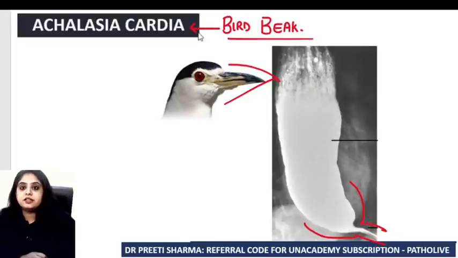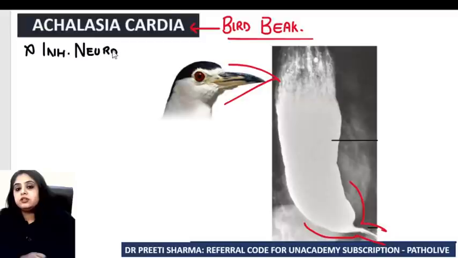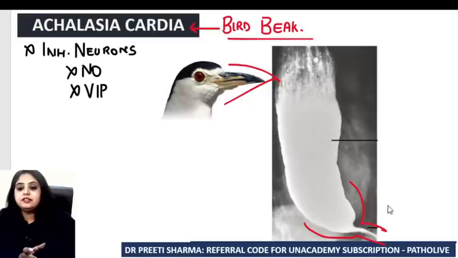This bird beak appearance makes it one of the most characteristic findings of achalasia cardia. If you remember from your medicine and surgery knowledge, achalasia cardia is the loss of inhibitory neurons. When I say that there's going to be a loss of the inhibitory neurons, I mean that there is no nitric oxide and there is no VIP. These are the things which normally relax the esophagus. I'm saying there's nothing to relax the esophagus, and that is the reason that the esophagus is in this constricted state. So this is a case of achalasia cardia, a very classical picture.